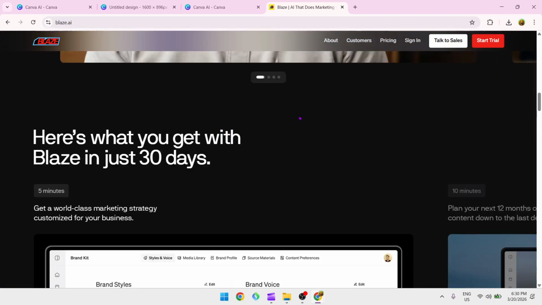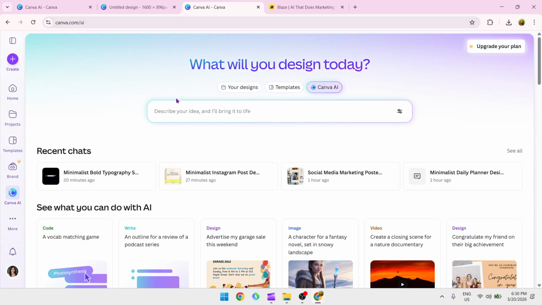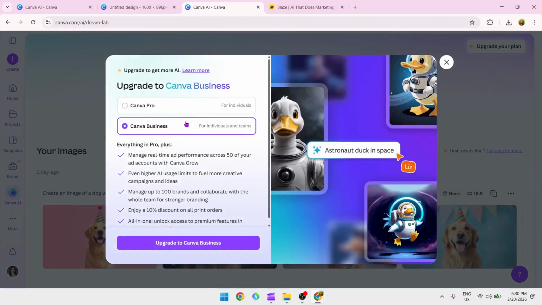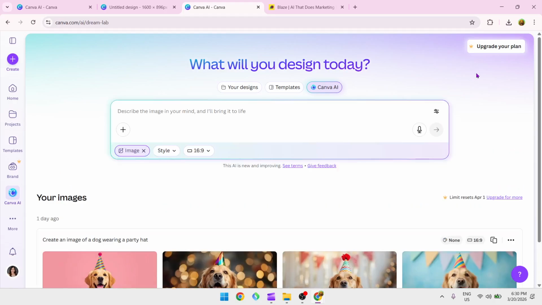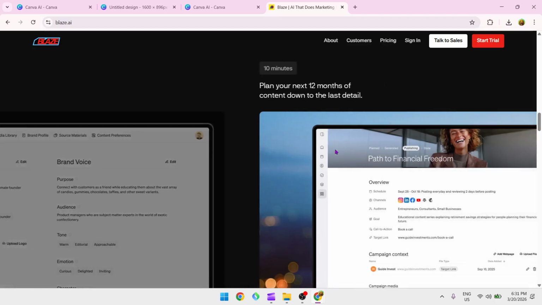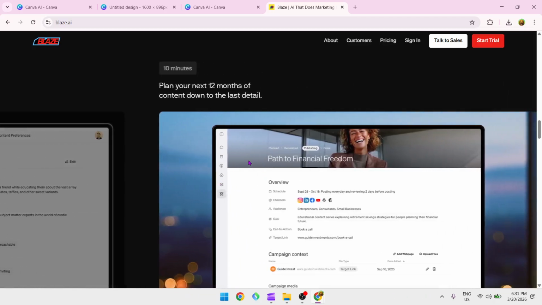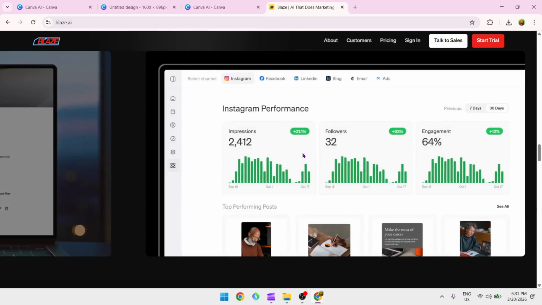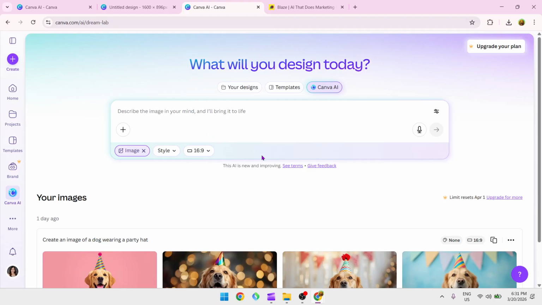Now, when should you use Canva? If you want to create eye catching designs, social media posts, or presentations quickly, then pick Canva. But if you want to generate marketing content, write copy, or automate content creation across platforms, then choose Blaze AI. The best strategy, and many creators usually use both, is to use Blaze AI for generating ideas and copy, then Canva to turn them into polished visuals.